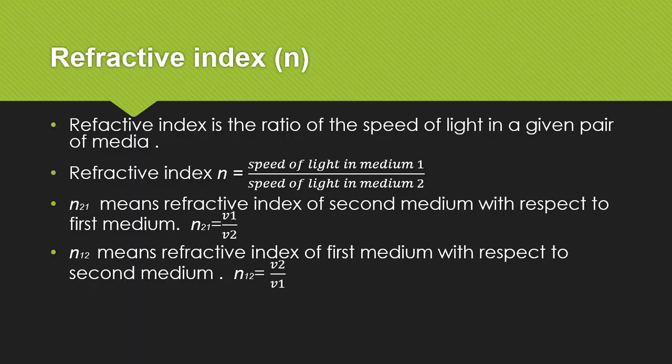Refractive index. Refractive index is the ratio of the speed of light in a given pair of media. Refractive index n is equal to speed of light in medium 1 upon speed of light in medium 2. Refractive index of second medium with respect to first medium is equal to v1 upon v2. Refractive index of first medium with respect to second medium is equal to v2 upon v1.